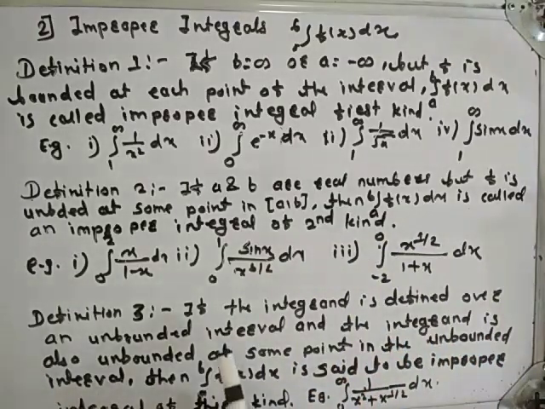Now see the definition of improper integral of third kind. If the integrand is defined over an unbounded interval and the integrand is also unbounded at some point in the unbounded interval, then integration from a to b f of x dx is said to be improper integral of third kind.